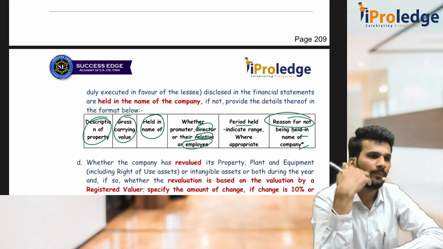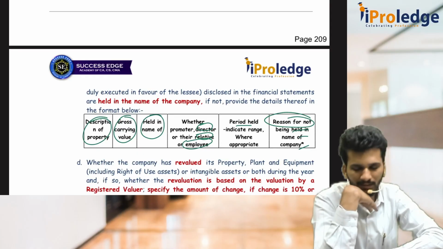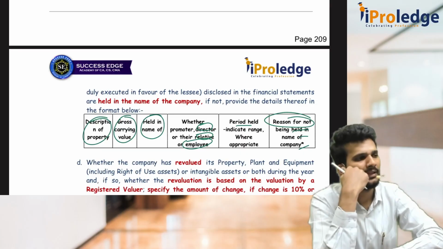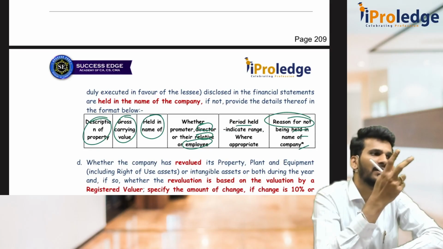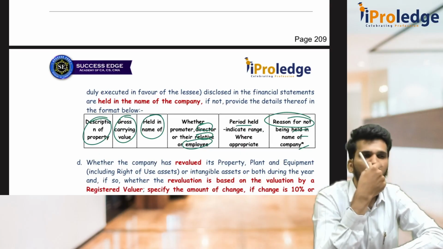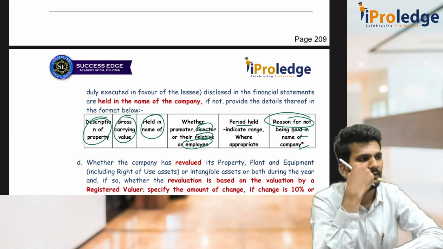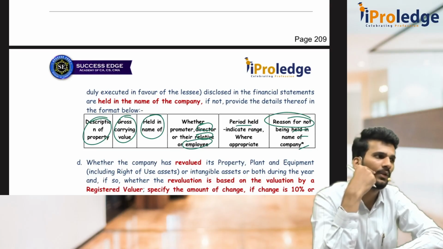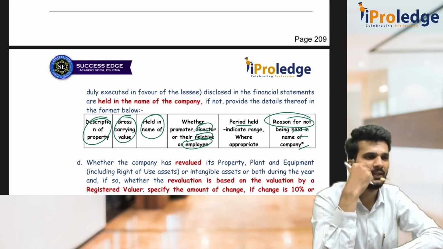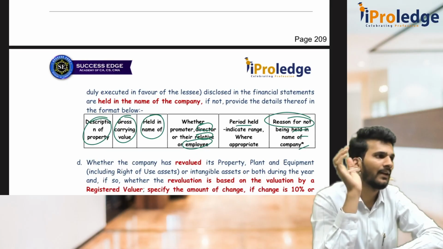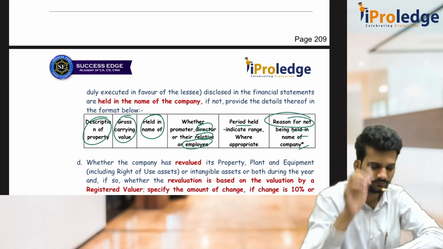Now fourth part of the fixed assets and intangible assets. They tell that PPE, whenever company does any revaluation of assets, like upward increase in the value of assets just for the purpose of adjusting the books, and that revaluation caused more than 10% change in the existing book value of the assets. For example, earlier we had an asset of 1 lakh, now it is becoming 1,15,000, so now there is an increase of 15%, more than 10%, then that has to be properly dealt in the books of accounts. Fourth one.